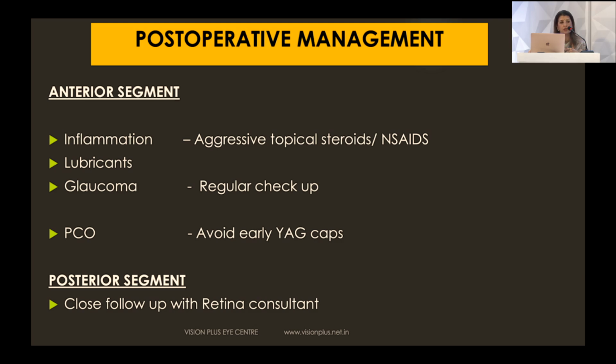So the post-op management is important. It should be aggressive topical steroids. NSAIDs should be continued for much longer. Lubricants are very important because these patients do have a disturbed ocular surface. The glaucoma part needs to be followed up regularly. Avoid an early YAG capsulotomy, and do counsel the patient to follow up with their retina consultant. They should not be lost to follow-up. That should be very much underlined to the patient.